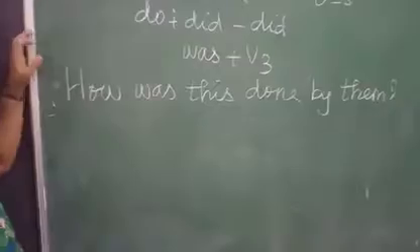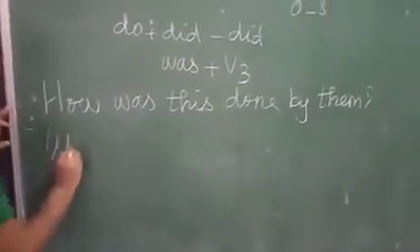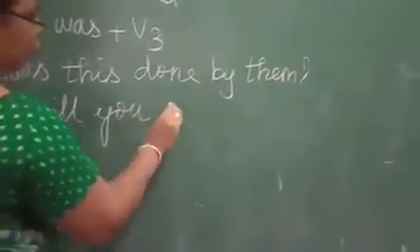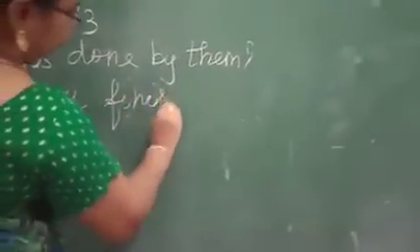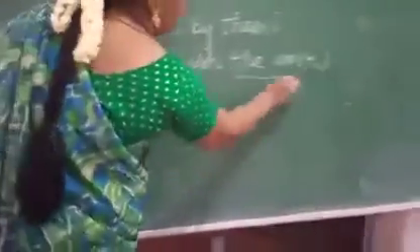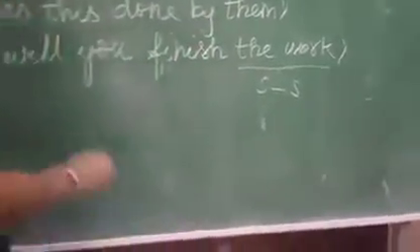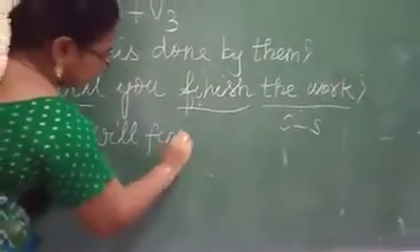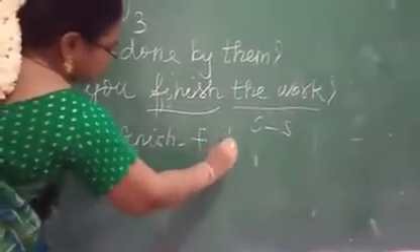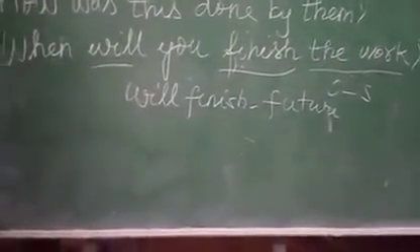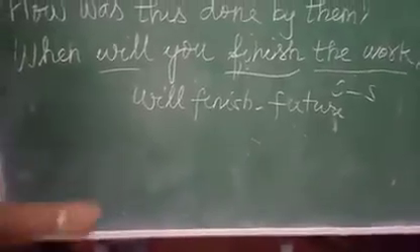Next one now. When will you finish the work? Here, the work is the object. Object is singular. Will plus finish. Will finish is the verb. The verb is in future tense. Object is singular. Verb is in future tense. We have to use will be plus V3 when we are writing passive voice.